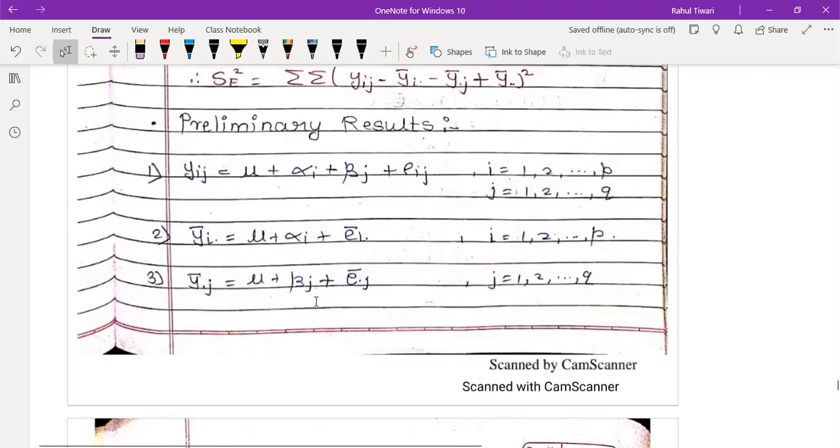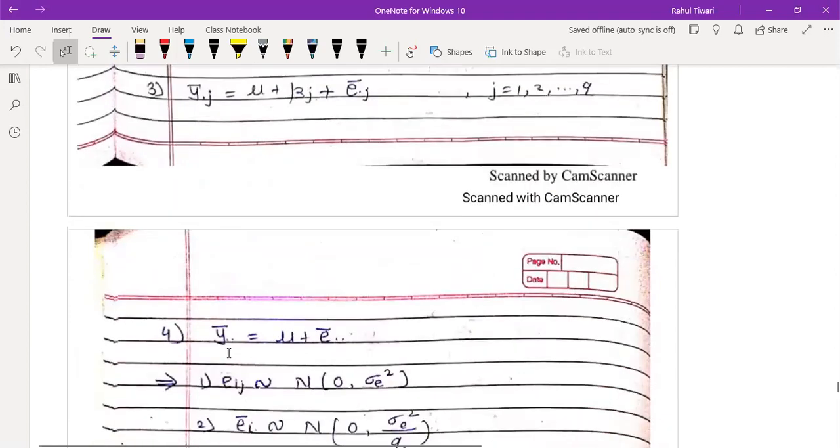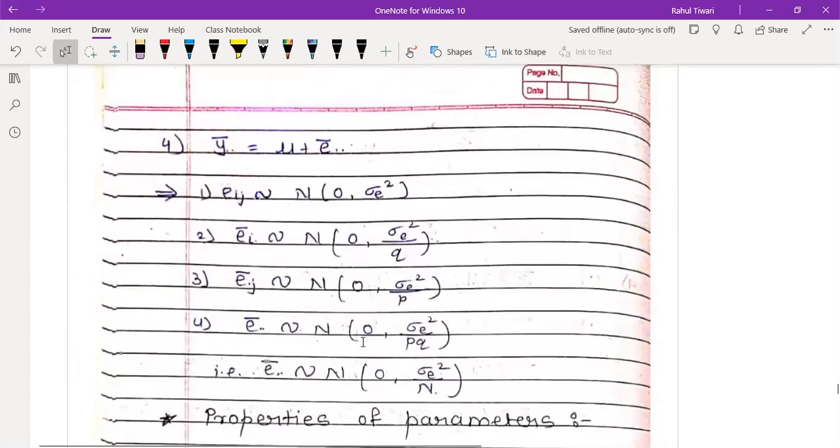Okay? This is all results. The last one is what? Y bar dot dot is the what? Mu plus e bar dot dot. This is all result you have used it. If you remember the properties, exactly the same way property we have to do it for two-way ANOVA.